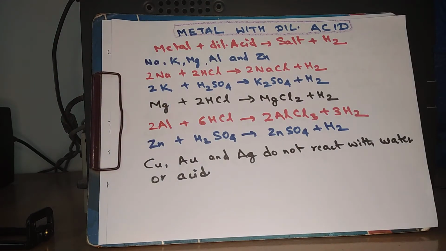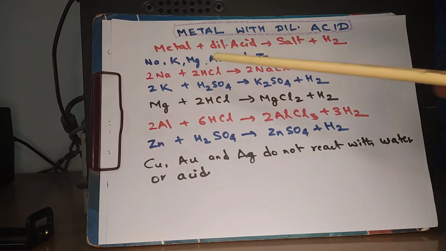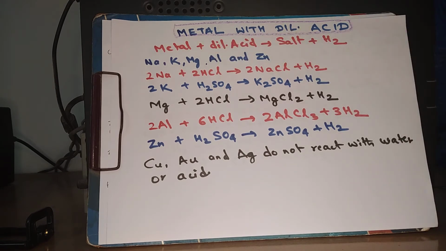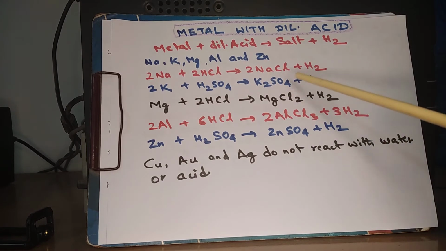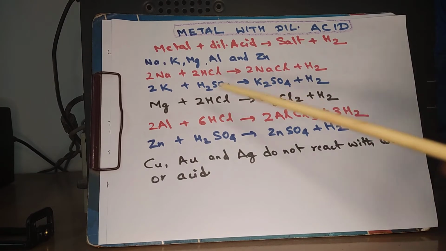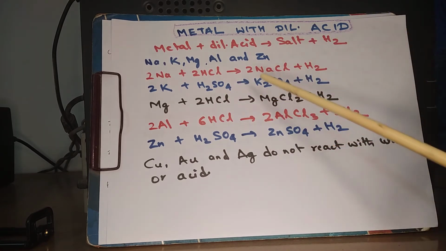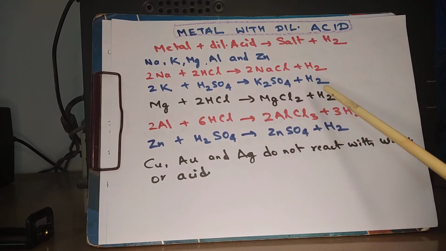Now let us move on to metals' reaction with dilute acid. When a metal reacts with dilute acid, it gives salt and hydrogen gas. Sodium, potassium, magnesium, aluminum and zinc all react with dilute acid. For sodium, it is 2Na + 2HCl = 2NaCl + H2. For potassium, it is 2K + H2SO4, that is sulfuric acid, = K2SO4 + H2. For magnesium, Mg + 2HCl = MgCl2 + H2. And 2Al + 6HCl = 2AlCl3 + 3H2.